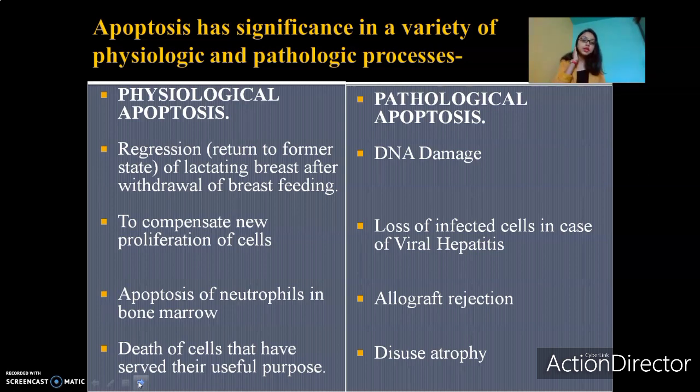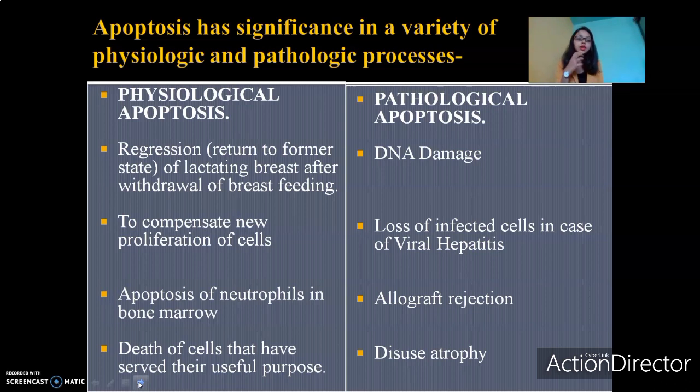Apart from this, as I mentioned, during embryogenesis, organs are made. There's formation of organs from the mass of cells. Zygote basically divides into several masses of cells, and these masses of cells form the different organs of the body during embryogenesis. We know the different organs of our body, whether it's the liver, the brain, the heart, they all have different shapes. So how do those organs get their particular characteristic shape? It is because of apoptosis. The unwanted cell masses undergo apoptosis, cell death, and hence the particular characteristic shape of the organ is obtained. So that is about physiological apoptosis.